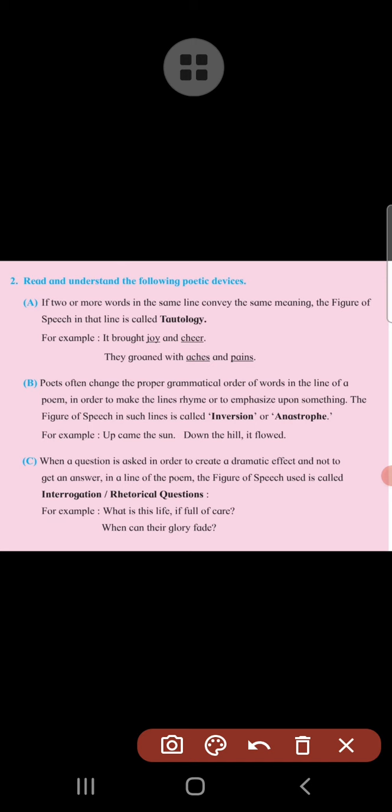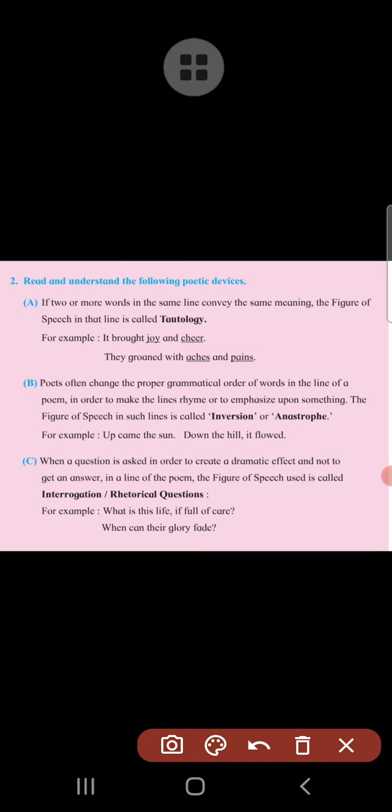Check it now. What is this life if full of care? Look at now. The poet is not asking this question for the purpose of information, but he wants to show one of the aspects of life. What is this life if full of care? Understand? And when can their glory fade? This question is not asked to get the time or year when the glory will fade away, but the poet wants to show that their glory will never fade away. Therefore, this particular question is asked for assertion.